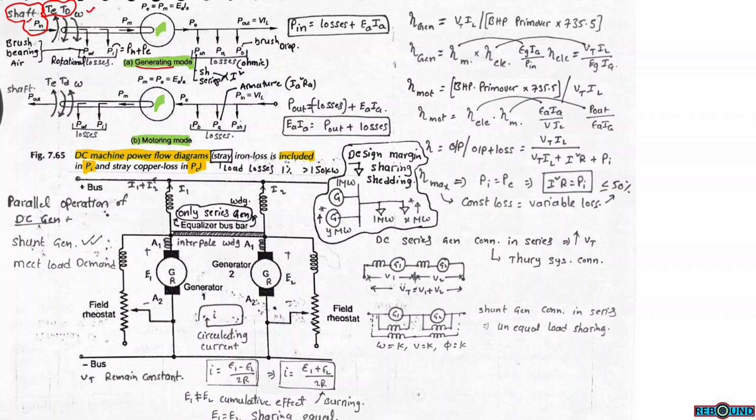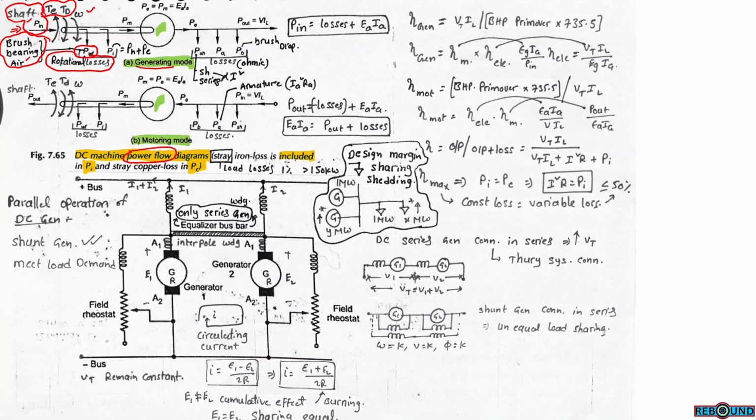Basically we are dealing with power flow. This is the power input from the external prime mover, and there will be a few losses in the armature rotation. Those are brush and bearing losses and air friction losses. All of these come under rotational frictional losses. And there will be some iron losses, hysteresis and eddy current losses, in the armature circuit. The armature is made with silicon steel laminations.